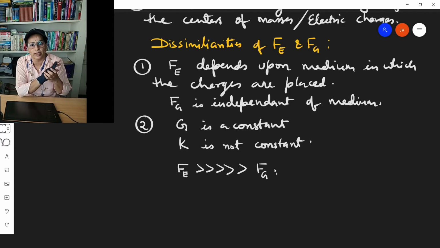This is all about Coulomb's law, its vector notation, the similarities of Coulomb's law with Newton's law of gravitation, and the limitations of Coulomb's law. And in the next video, we will know about permittivity of free space and relative permittivity, which is otherwise known as dielectric constant. And thank you for watching this video.